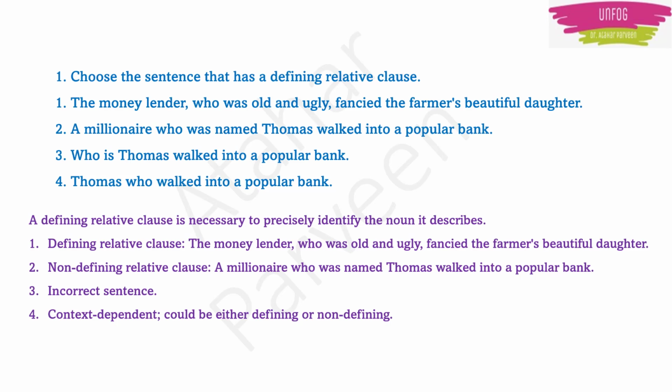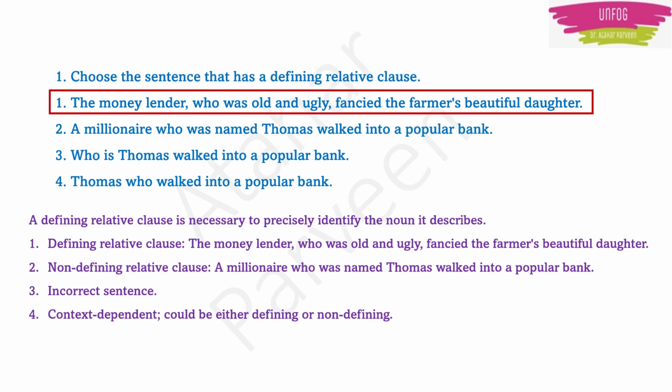Now coming to the third option: who is Thomas walked into a popular bank? It is an incorrect sentence. It is not at all a proper sentence. It is a wrong sentence. Next, option 4: Thomas who walked into a popular bank. So this is a context dependent sentence. It could be either defining or non-defining, we cannot say, because it is an incomplete sentence. So for this question, option 1 is the correct answer.